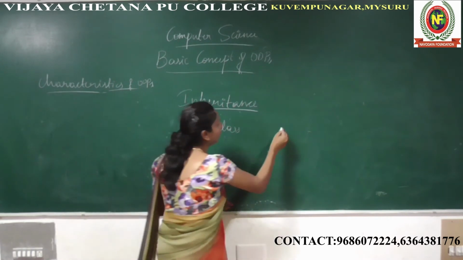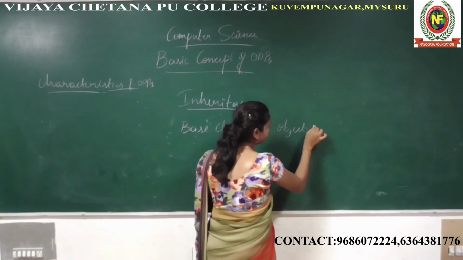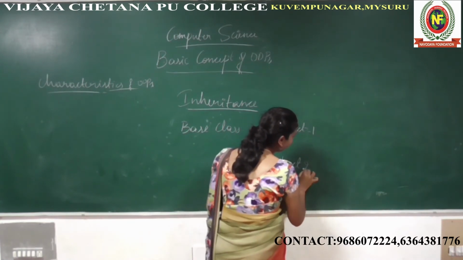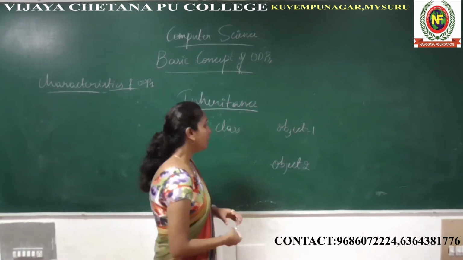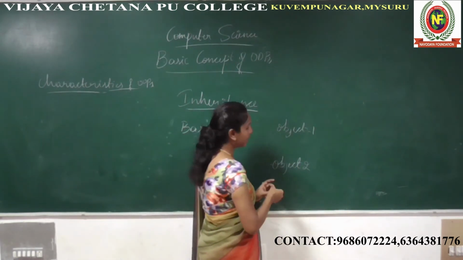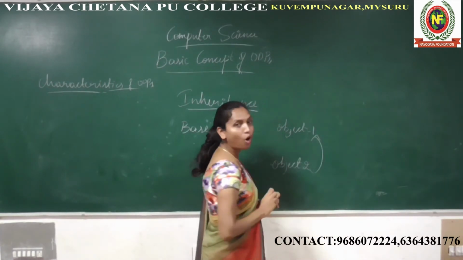For example, let's assume this is object 1, and this is object 2. So what is the inheritance definition? The object will acquire the properties of another object, which means object 2 will acquire the properties of object 1.